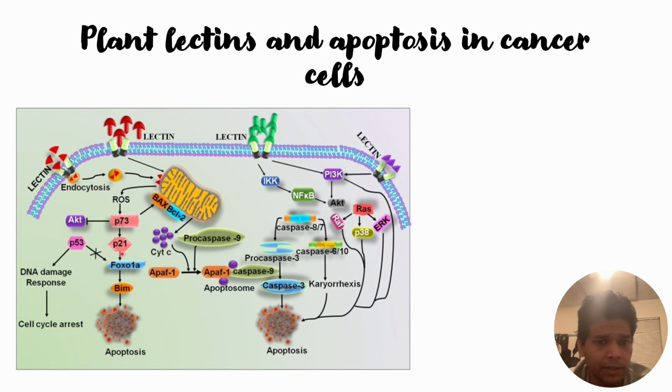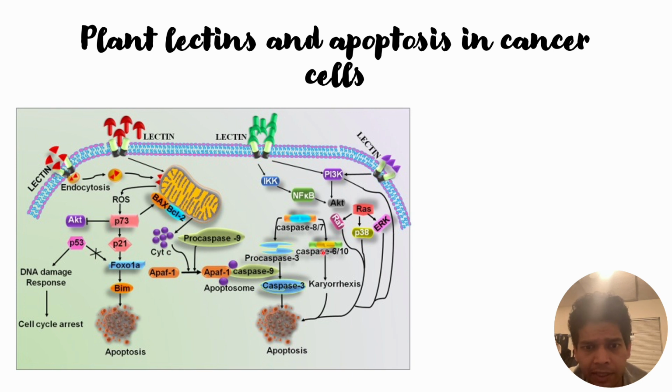the cell cycle arrest. So this interaction of lectins not only triggers apoptosis, but it will also lead to cell cycle arrest. In other words, it will provide restrictions towards the uncontrolled cell growth rate of the tumor cells. So this is one of the ways by which lectins might trigger the intrinsic apoptosis pathway.